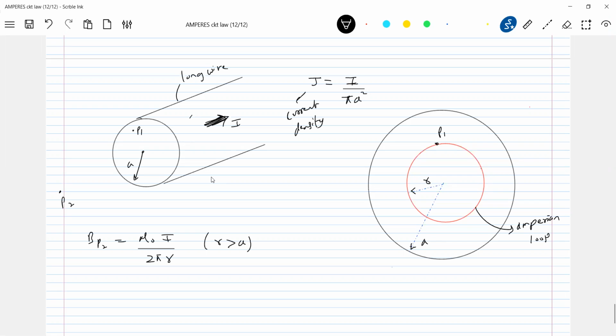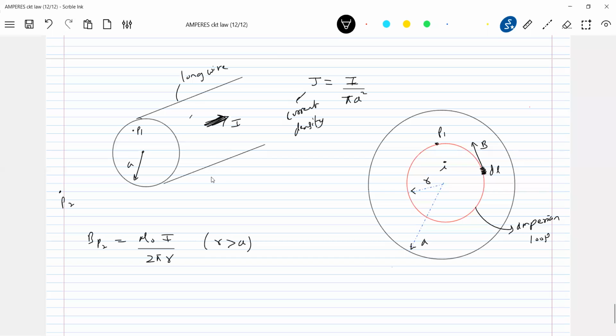Now I'm going to assume a loop like this. This is dl and B bar here will be directed in this way. What is the angle between B bar and dl? 0 degrees. Then, how much current is enclosed in the Amperian loop? What is capital I?